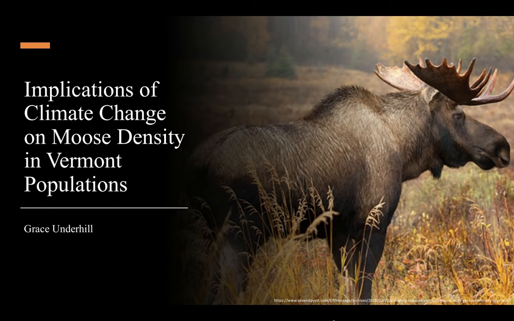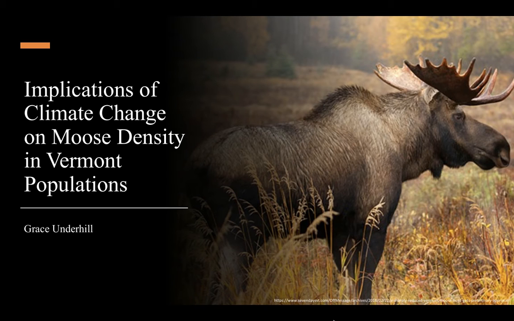My study is titled Implications of Climate Change on Moose Density in Vermont Populations. So, some studies done by the Vermont Fish and Wildlife Service have found that moose populations in Vermont have steadily been decreasing. This is likely a result of climate change giving rise to warmer falls and earlier springs. These conditions are great for ticks to survive longer into the season. Ticks are a really bad pest for moose because they drain their blood and end up killing them.